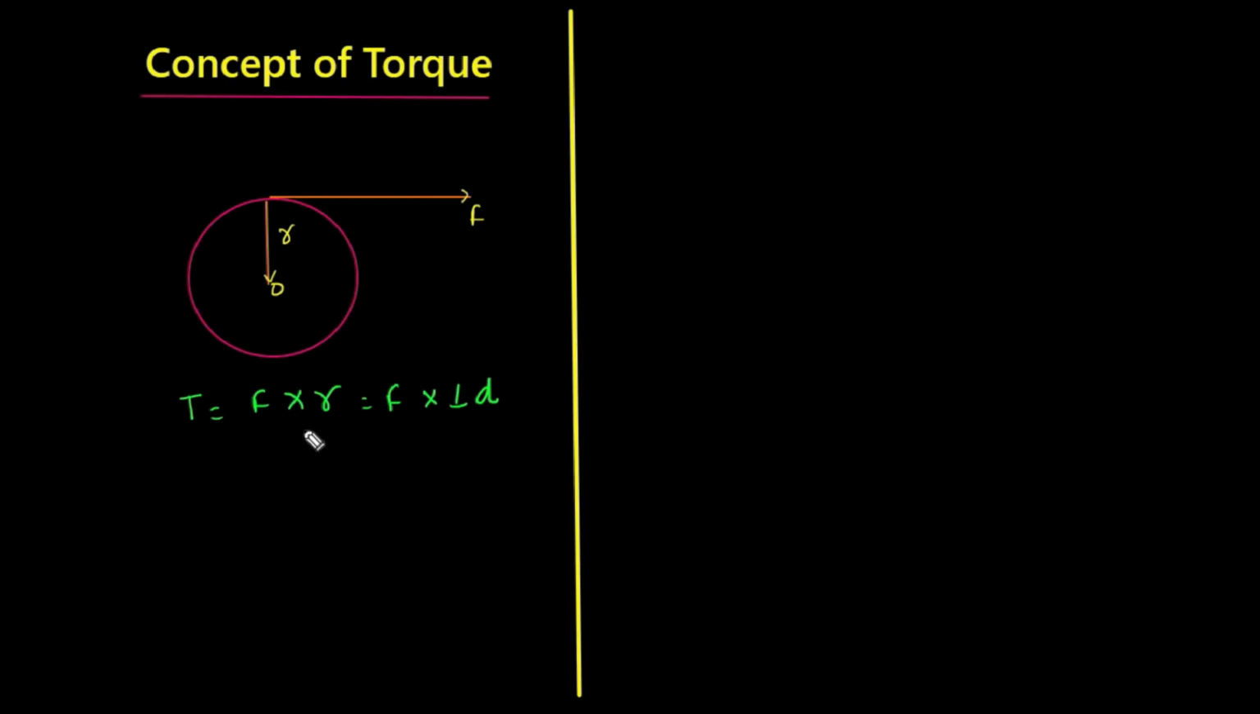Now we have to understand the speed, the angular speed. What is it? If I'm talking about the angular speed of the armature, it can be denoted by omega and represented by 2 pi n upon 60 in radian per second.